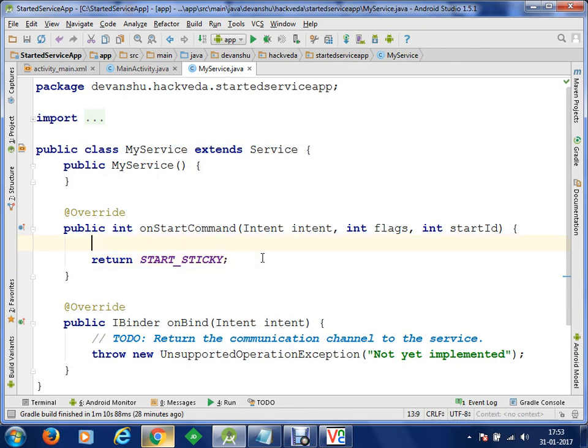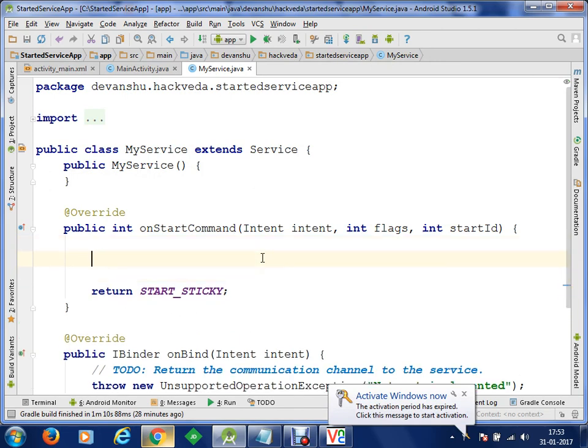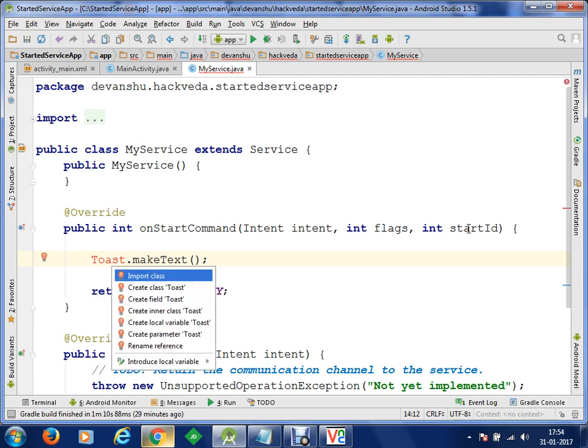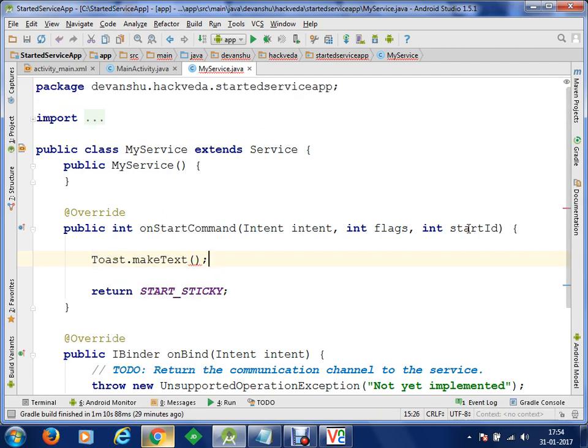So whatever code we want to execute, we can execute our code here. Clear? And in case you want to send different specific request IDs, you can write an if-else block here and check the condition of which request has been received, and perform different types of tasks. At the moment, as soon as this service gets started, I would like to do something like this: Toast.makeText. Let's just import the class.